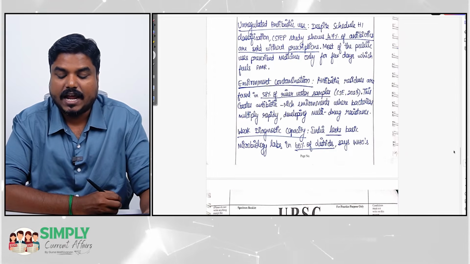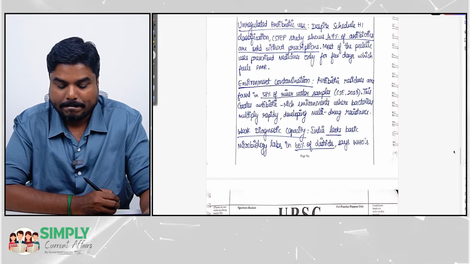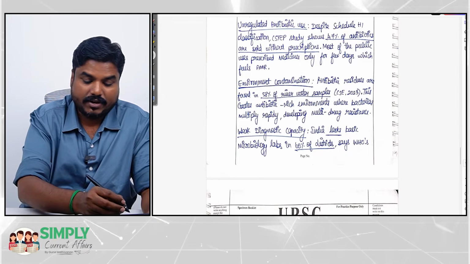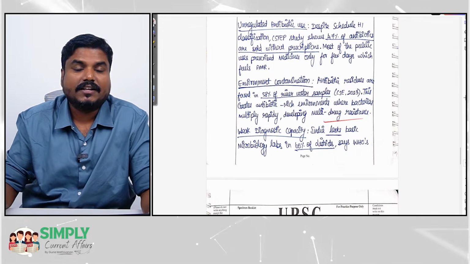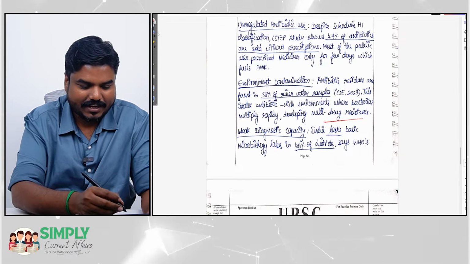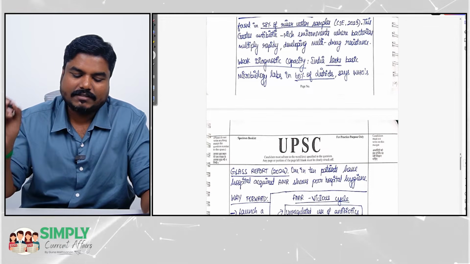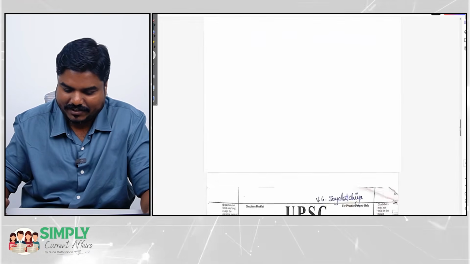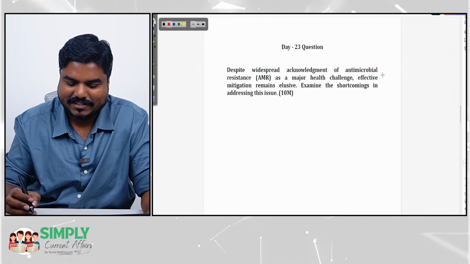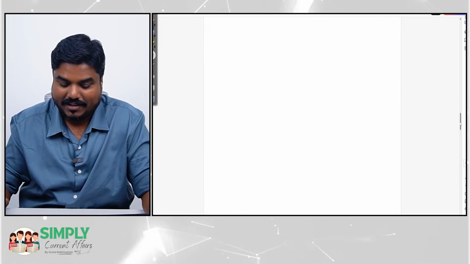Environmental contamination, antibiotic residues are found in 58% of the river water samples. This creates an antibiotic-rich environment, creates multi-drug resistance. Again, I see that all your points are with respect to India. That alone you have to keep in mind. Then weak diagnostic capacity. India lacks basic microbiology labs. In the question, did we give anything about India? Despite widespread acknowledgement of antimicrobial resistance as a major health challenge, effective mitigation remains elusive. Examine the shortcomings addressing the issue.